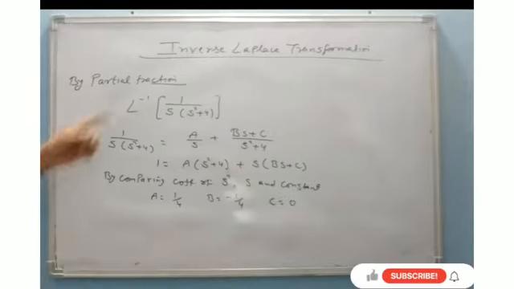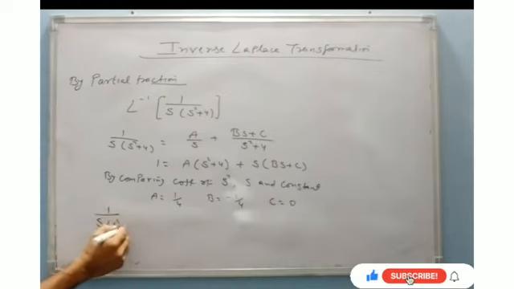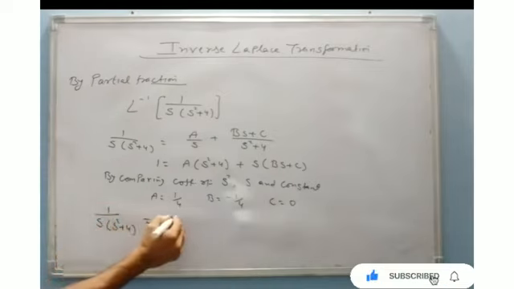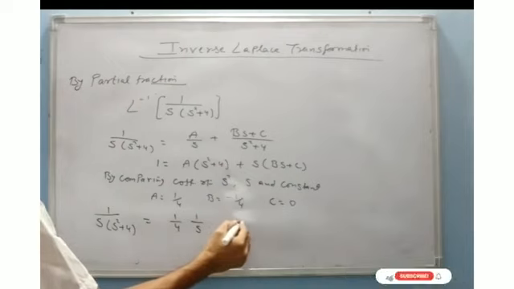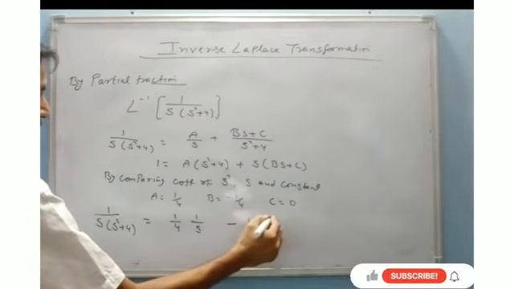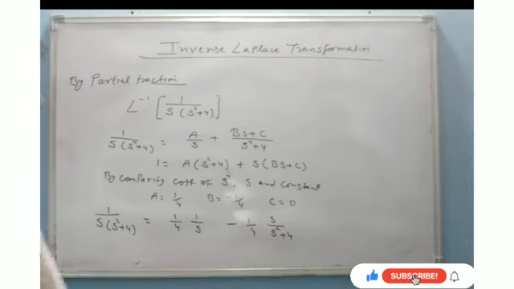So if you apply it, then 1 upon s square plus 4 will become 1 by 4 times 1 upon s plus minus 1 by 4 times s upon s square plus 4.